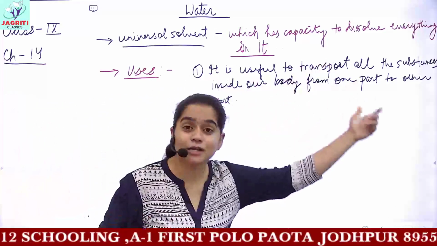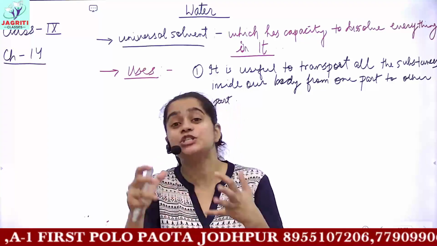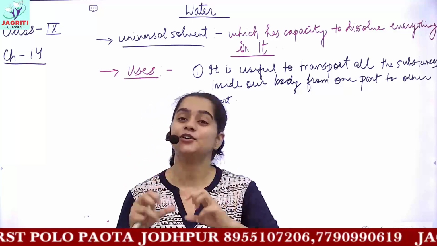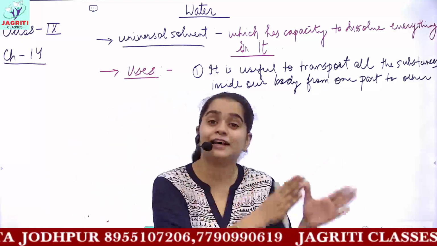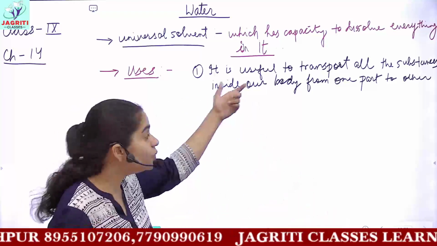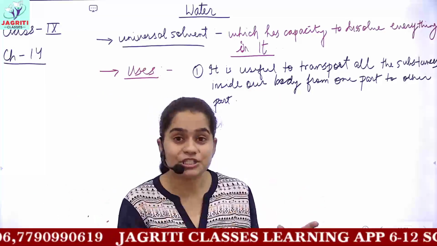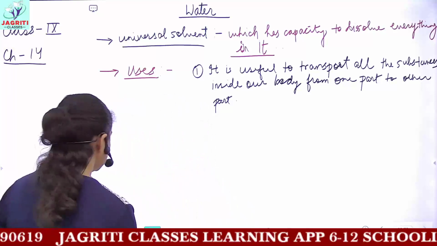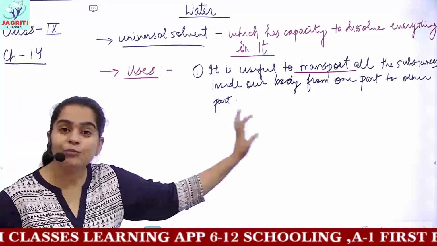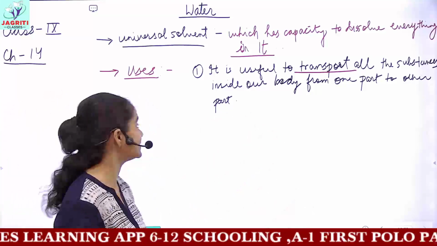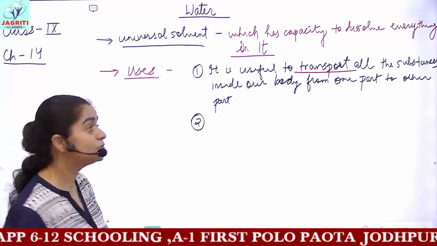Water is useful to transport all the cellular substances, that is, all the metabolic cellular substances which you have inside your body or inside your cell. These substances can be transported from one part to another location in the body through water. If the body didn't have a fluid medium, then this transport of substances would become a very difficult process. So the important term here is that it is used for transport of materials within the body from one place to the other place. The next use of water, if I talk about the second use, then we know that